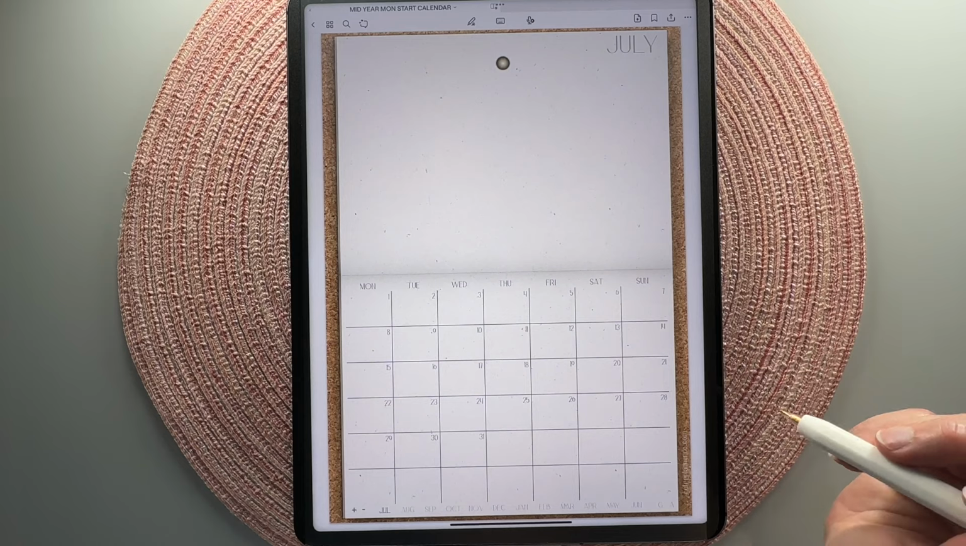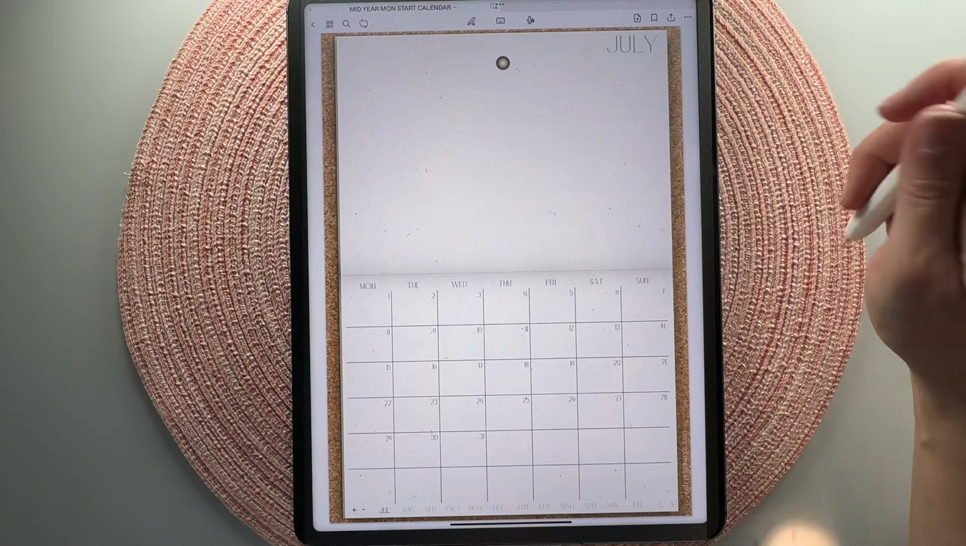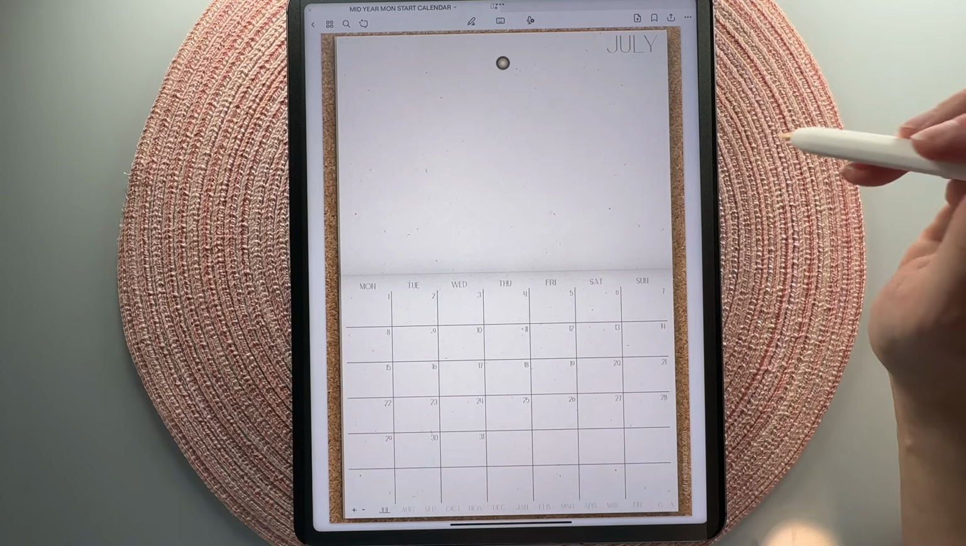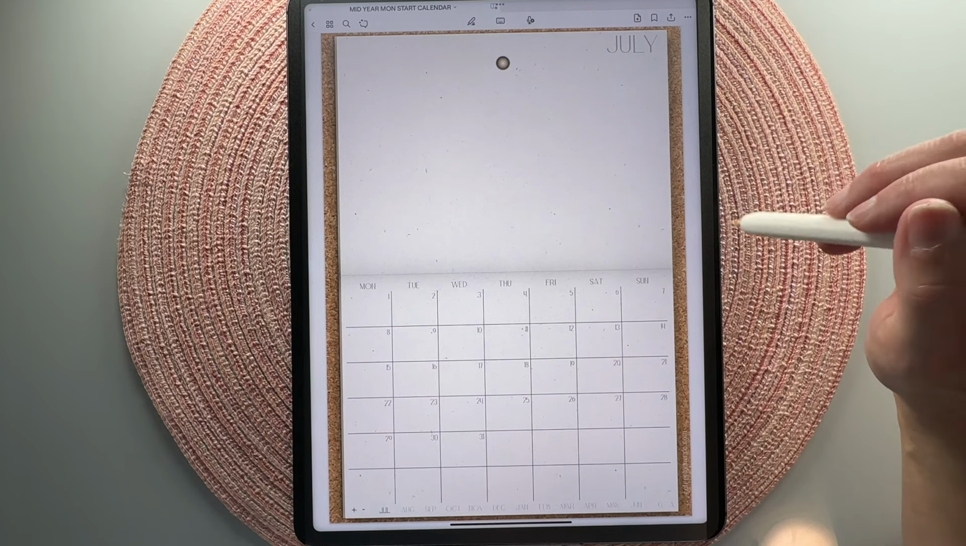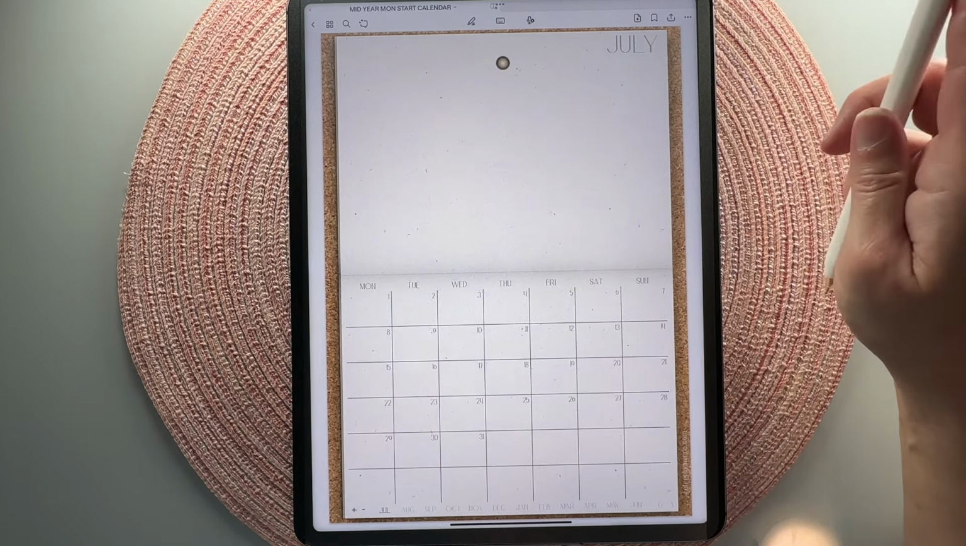So this again is a super duper simple planner, but it is dated. If you want to get a jump now on your 2025 plans, this is the planner for you. I will be releasing a line of new 2025 planners that will hopefully be out by the end of the summer. That is my goal.